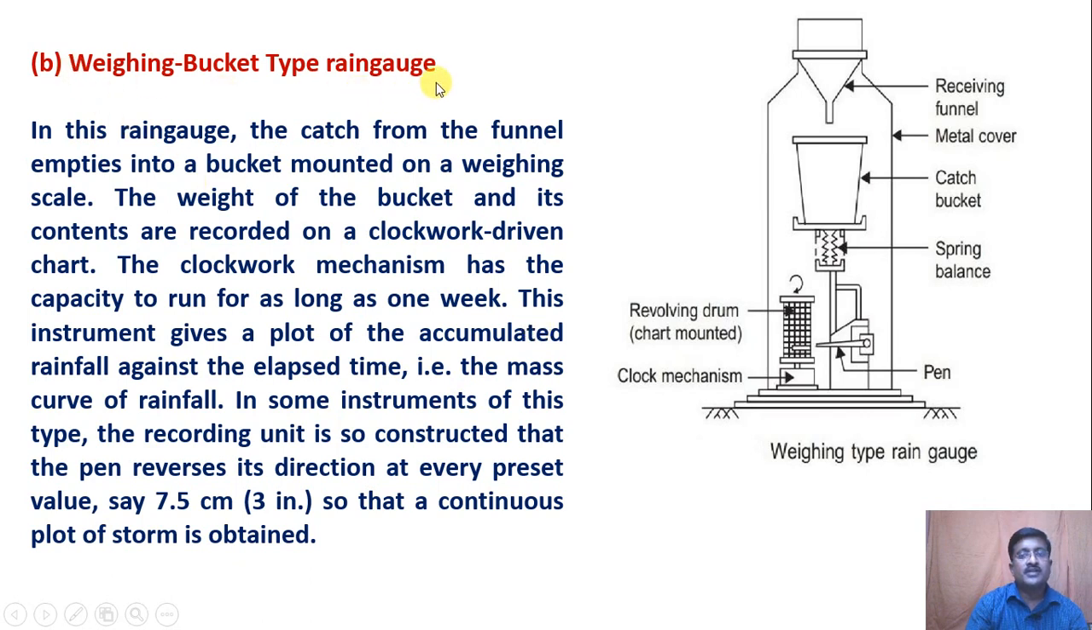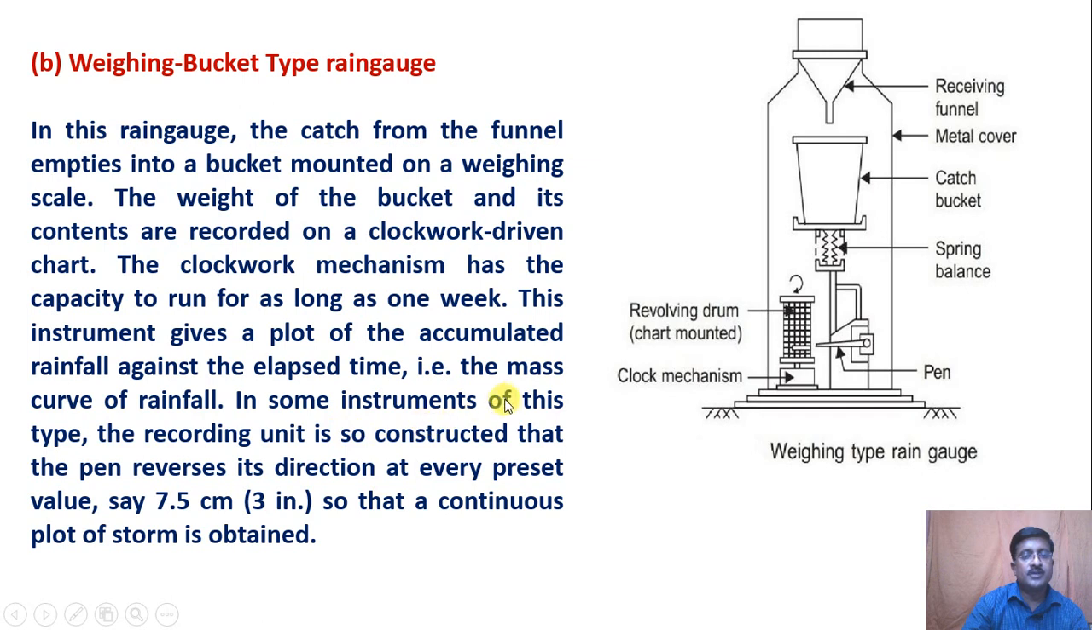Weighing bucket type rain gauge. In this rain gauge, the catch from the funnel empties into a bucket mounted on a weighing scale. The weight of the bucket and its contents are recorded on a clockwork driven chart. The clockwork mechanism has capacity to run for as long as 1 week. This instrument gives a plot of the accumulated rainfall against the elapsed time, that is, the mass curve of rainfall.